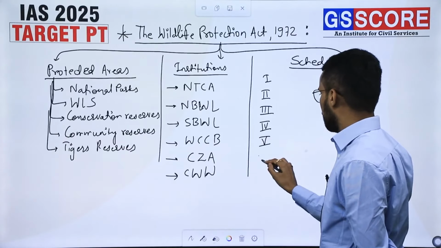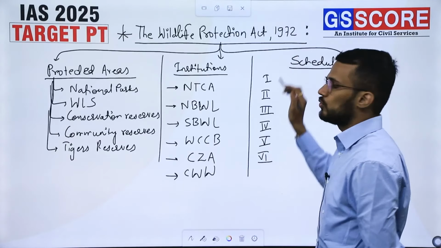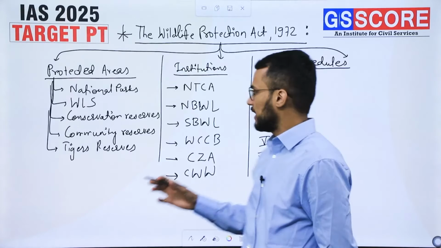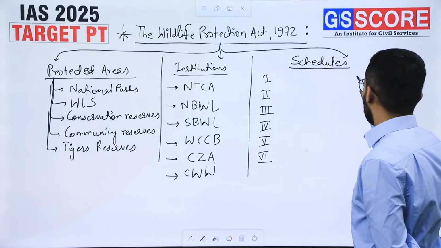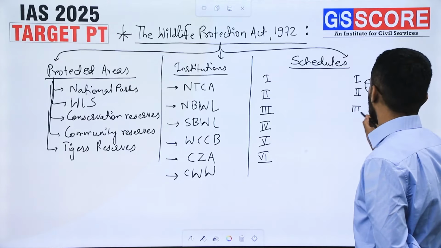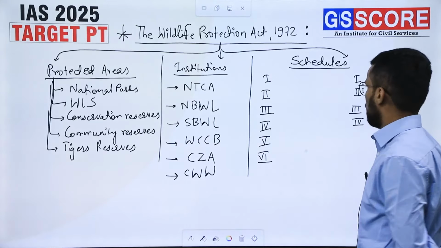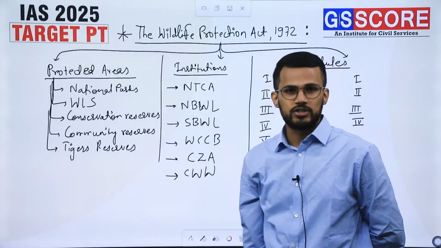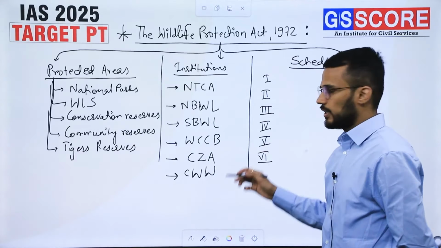But with the amendments in 2022, there is rationalization of schedules, and instead of 6 schedules, today we have only 4 schedules, right?